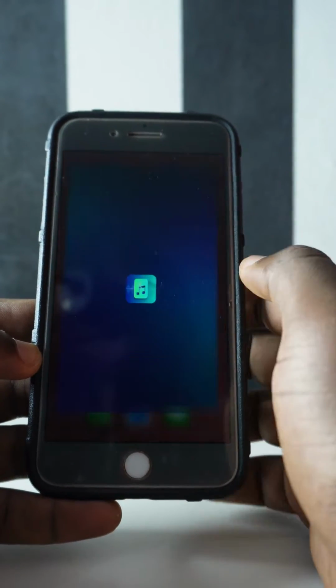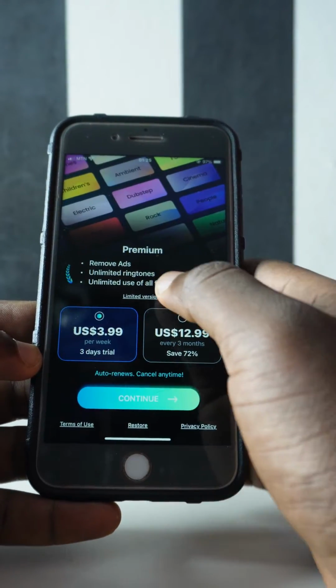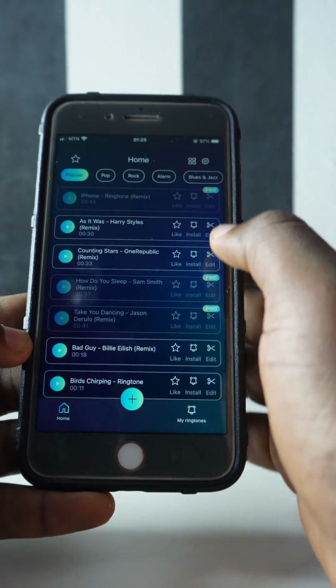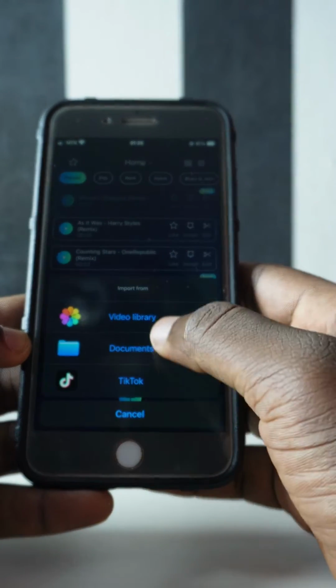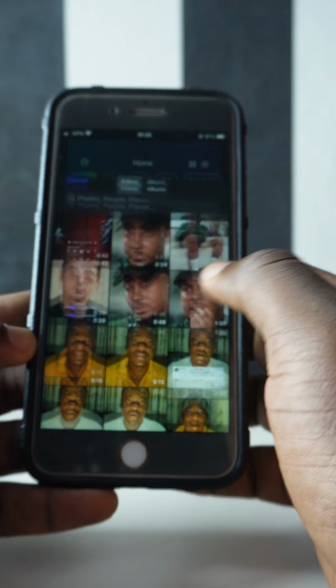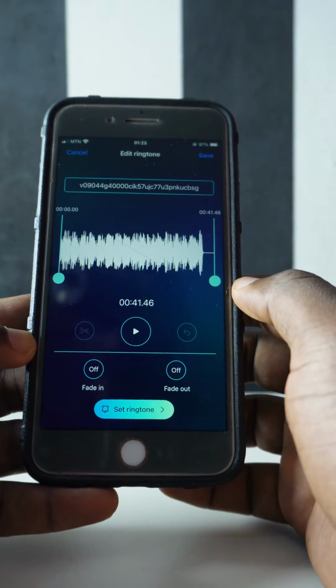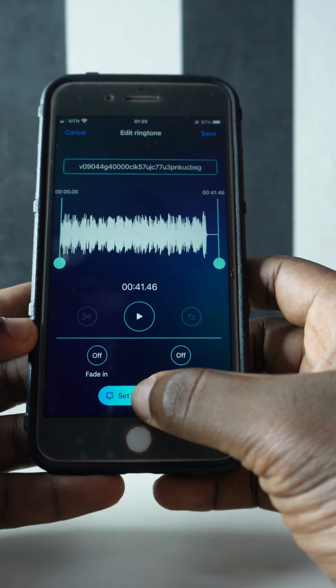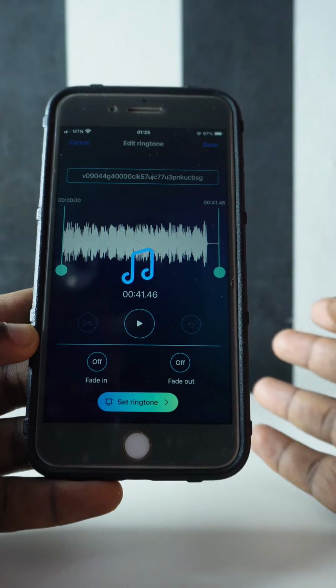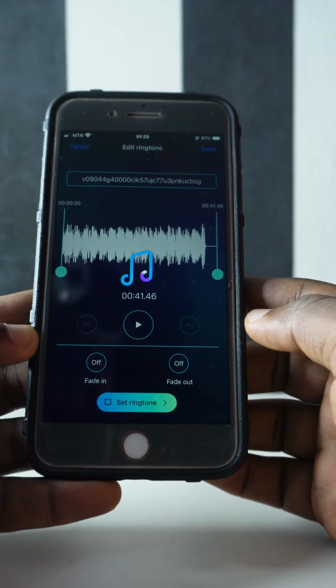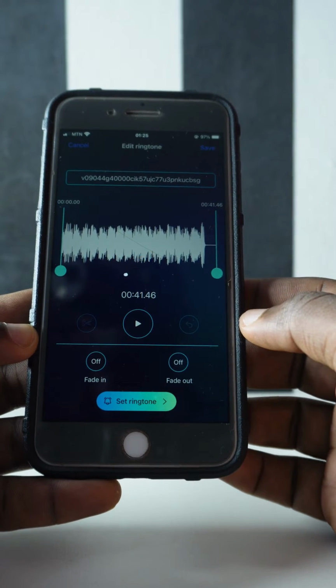So after you download Garage Ringtones, you open the app and then you're going to tap on this one right here, limited version. And then you tap on this plus sign right here. And then you come here and make sure you pick the video, this video right here. And then make sure you adjust it to where you want. After you are done, you just tap on set as ringtone right here and it's going to start doing the magic for you.